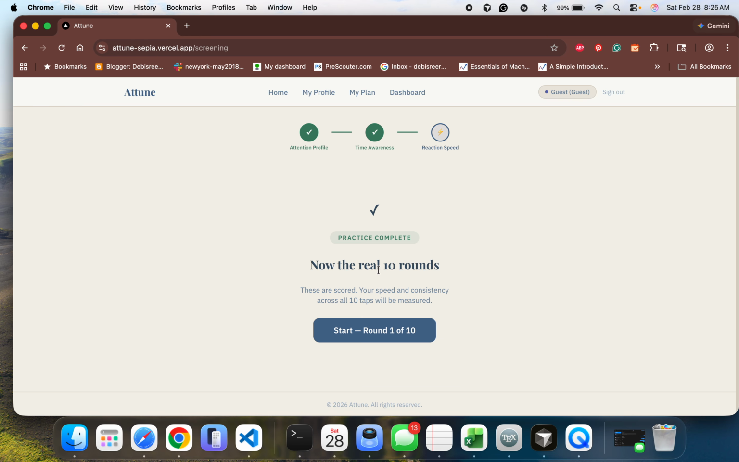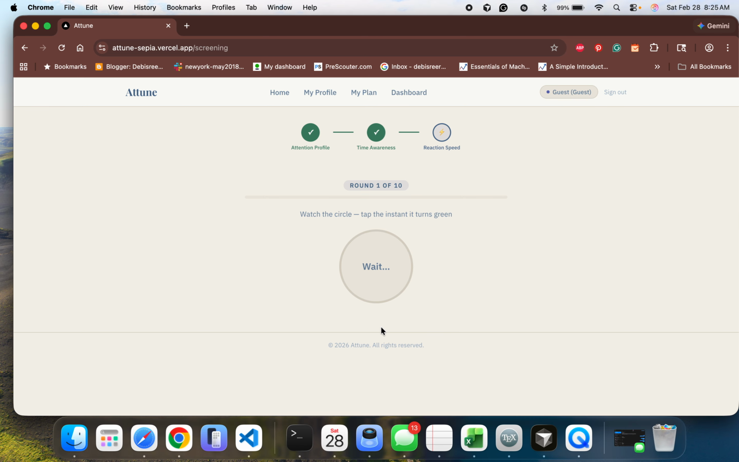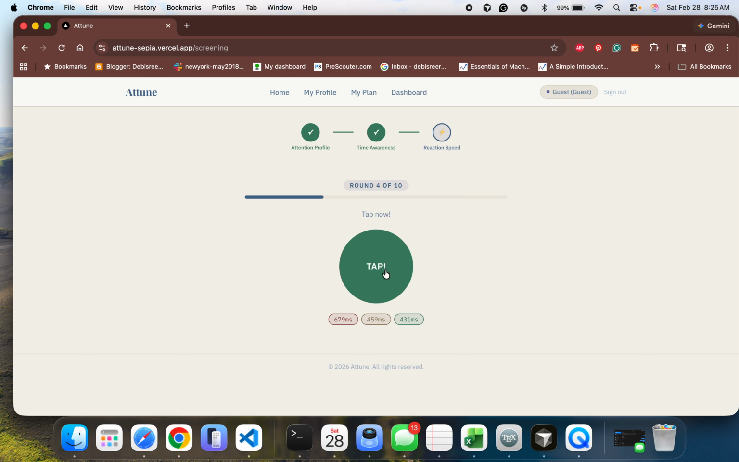So when you are very attentive, very attuned, you will do it very well. Like right now it's showing slow, but if you do it really quickly, you are fine. This is good. All right, so this is wait, tap.